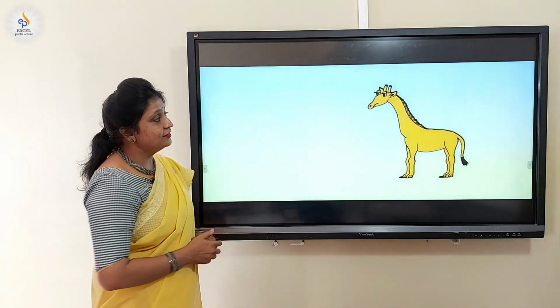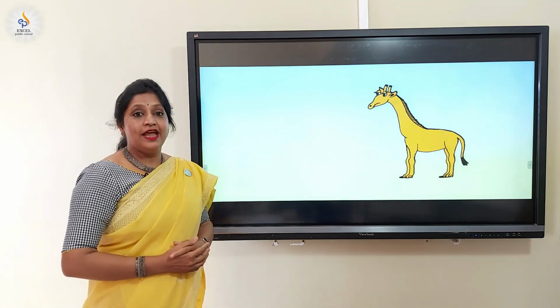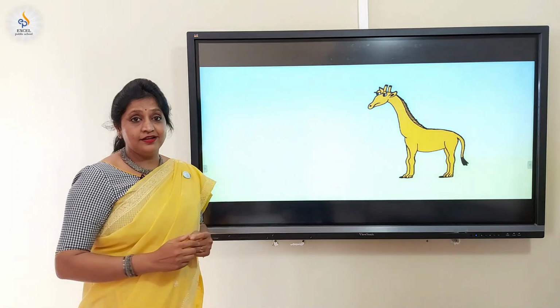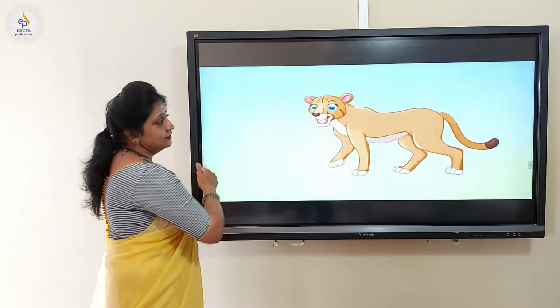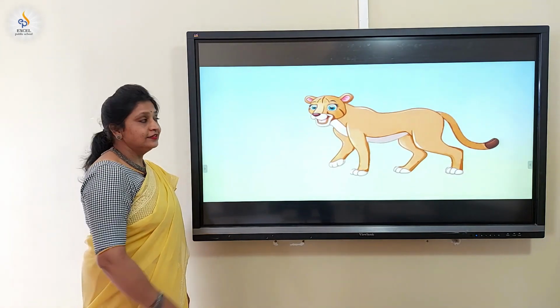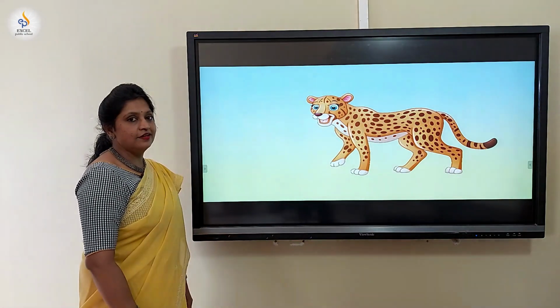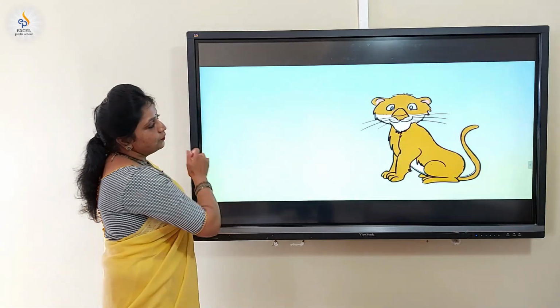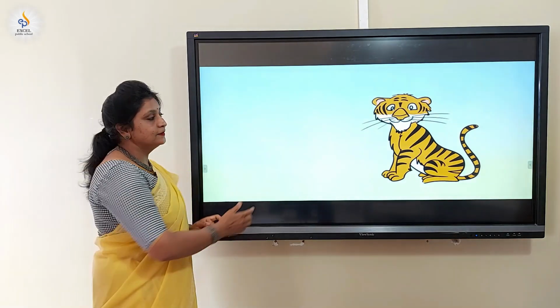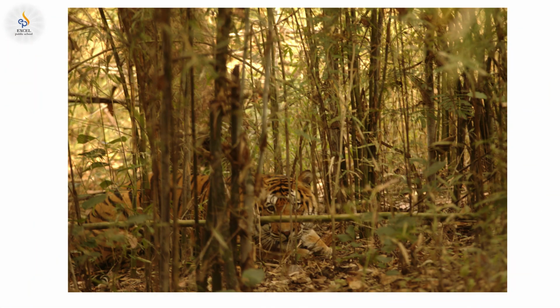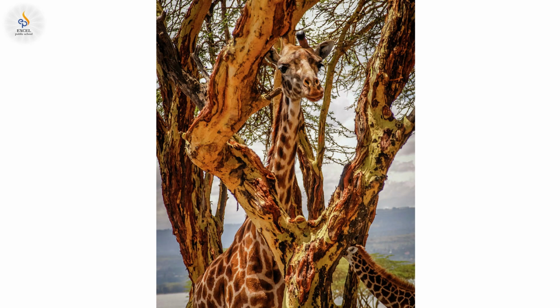The next one? Yes, it's giraffe, an animal who can clean its ears with its tongue. Giraffe. The next one? Yes, it's the fastest running animal, cheetah. This one? It is the tiger. Do you know the importance of patterns on the body of animals, children? Patterns help the predator to hide and hunt the prey. Patterns help the prey to hide from the predators.